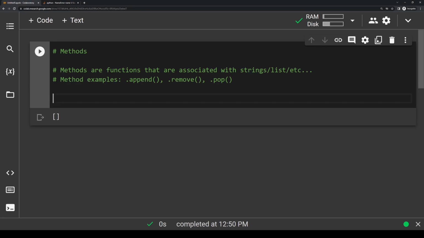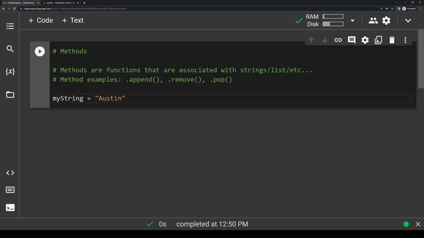So let's clear all this out here. I'm going to clear the output, and let's make a new string. We'll just call it mystring, and I'll name it after myself, so I'll just name it Austin. So let's go over some of these methods that we can do with this string. And the main difference between string and list methods that is super important is that string methods will not change the original string at all. So if I want to do anything with string methods, I need to make a new variable from it. Let me show you what I mean by that.